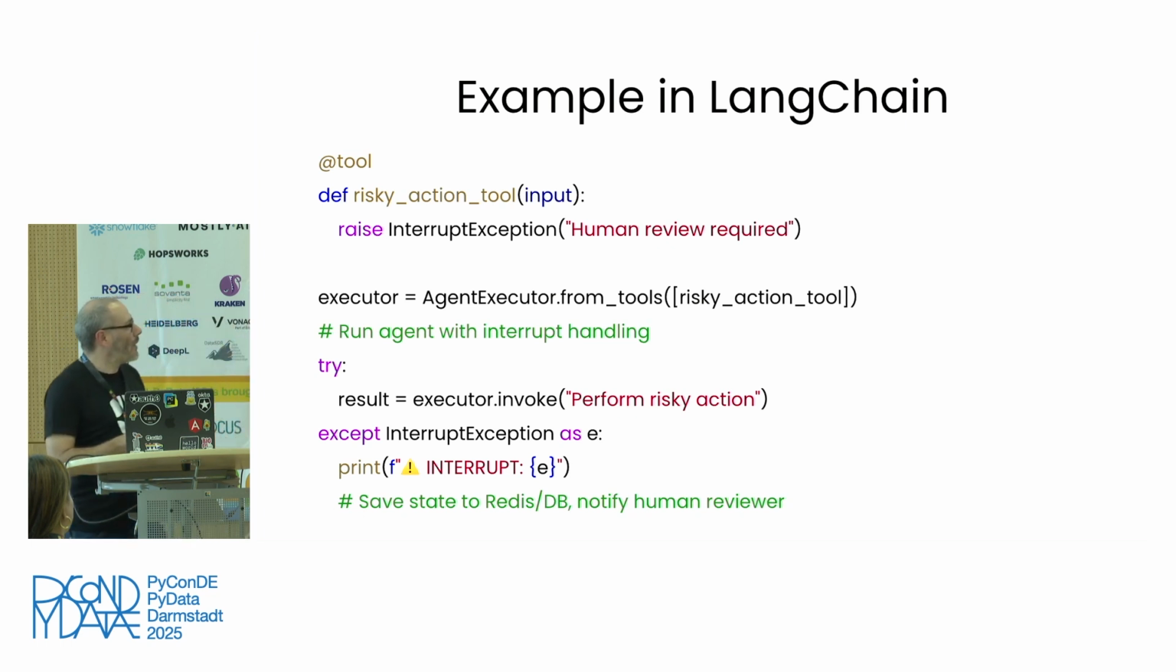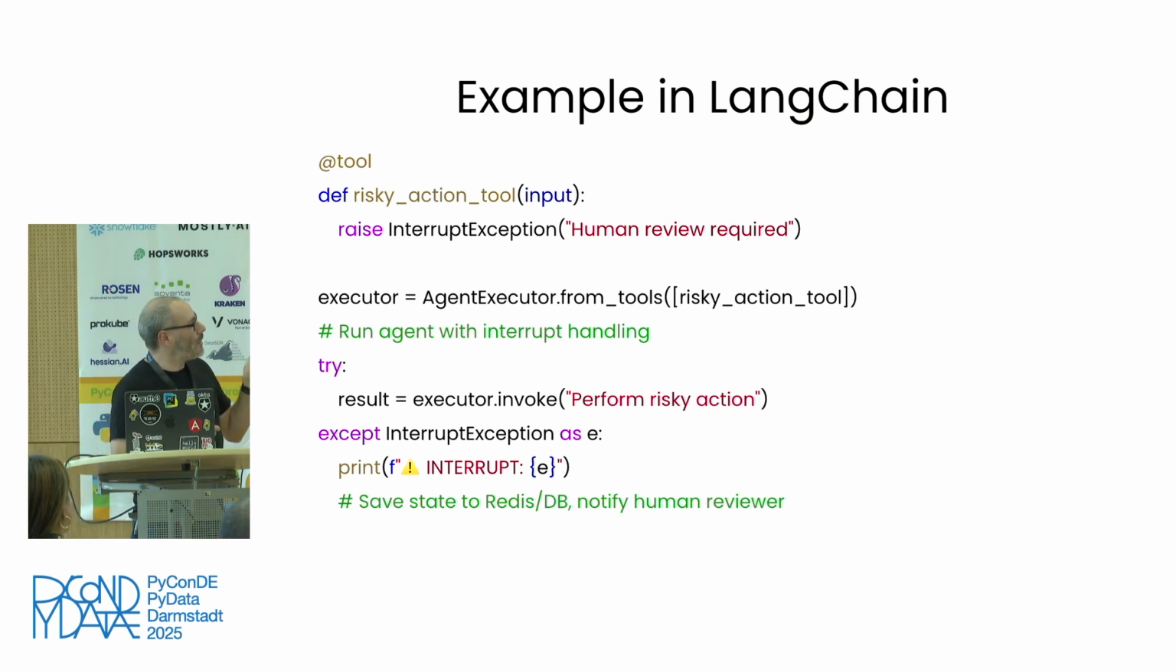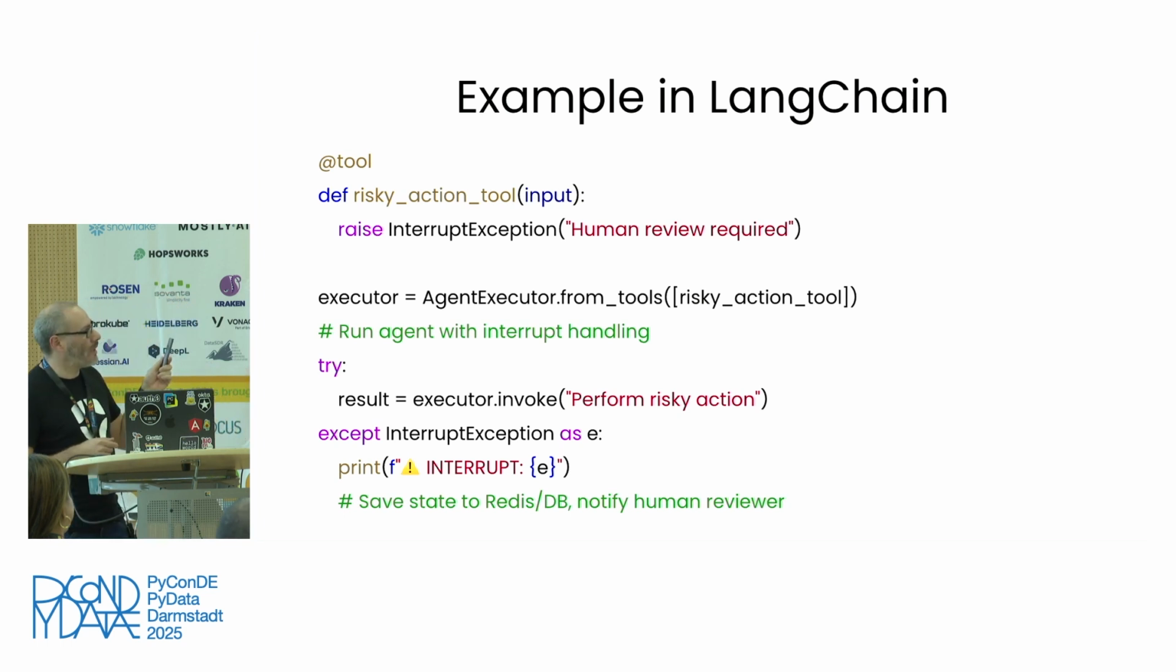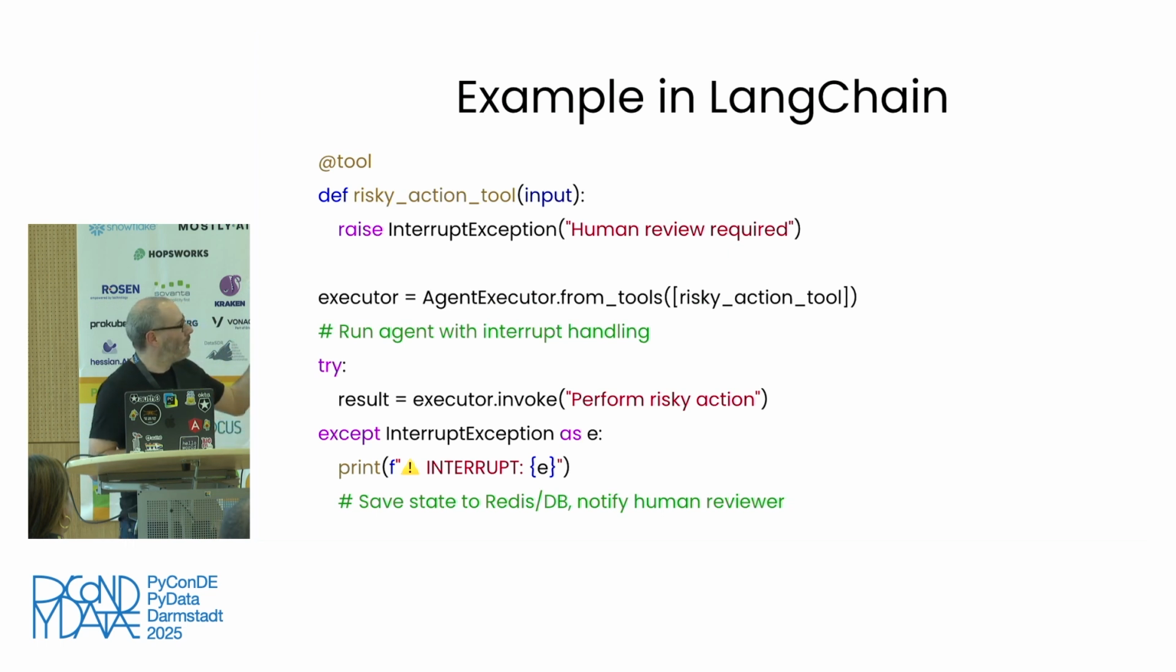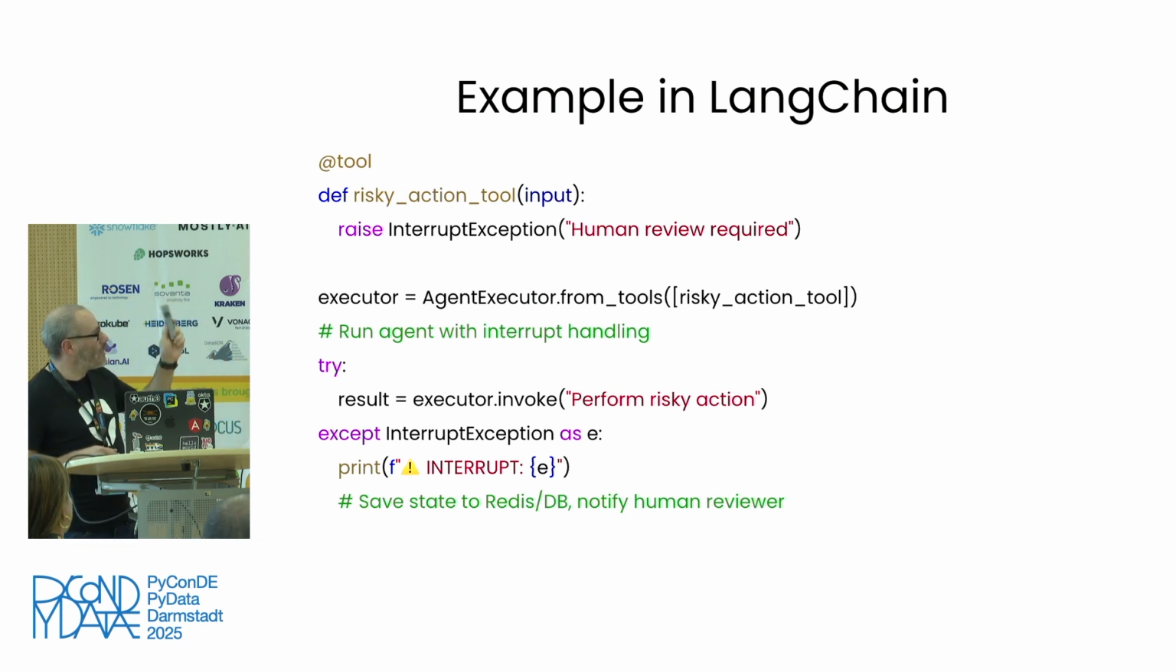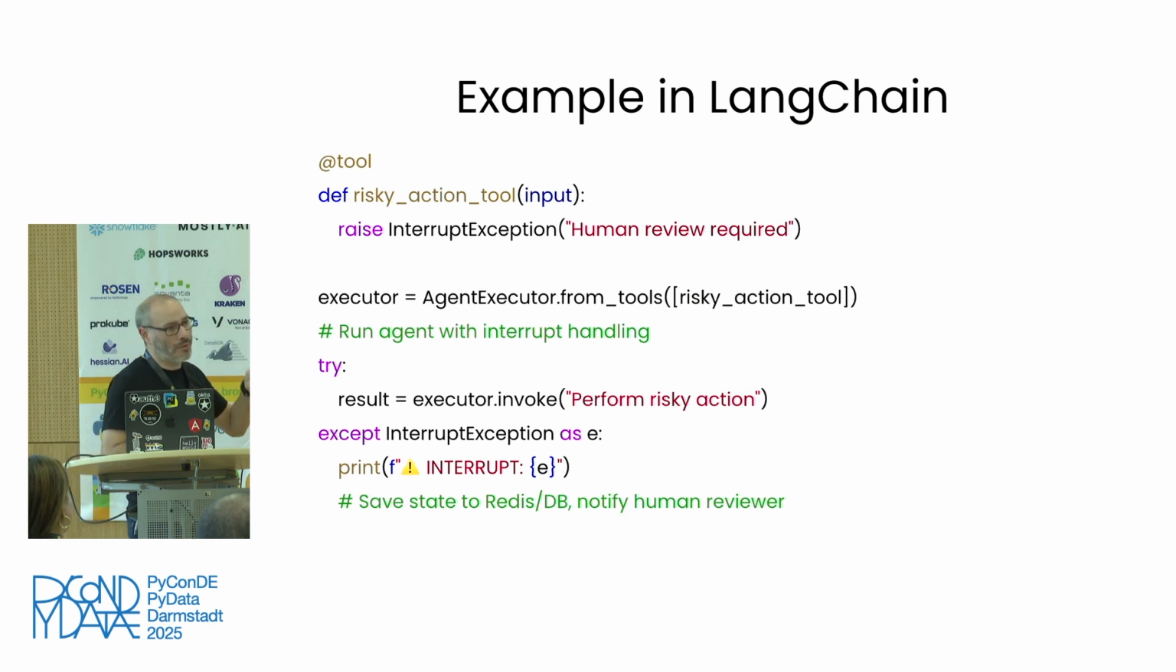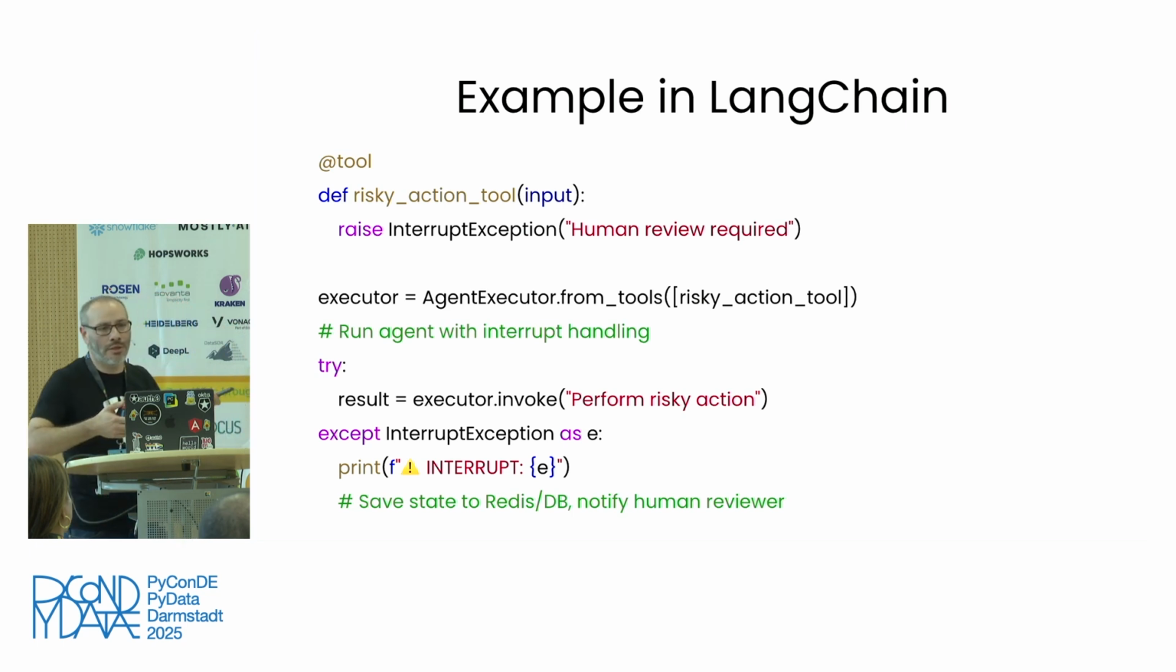But at the beginning, we define a tool. For example, that could be the risky action tool. And inside the tool, we simply raise an interrupt exception. Sometimes this is also defined as an interrupt function within LangChain, depending on the version that you are on and how you plan to do things. But we basically trigger an interrupt that says, for example, in this case, human review required. That's the context that we are giving the human about this interruption.